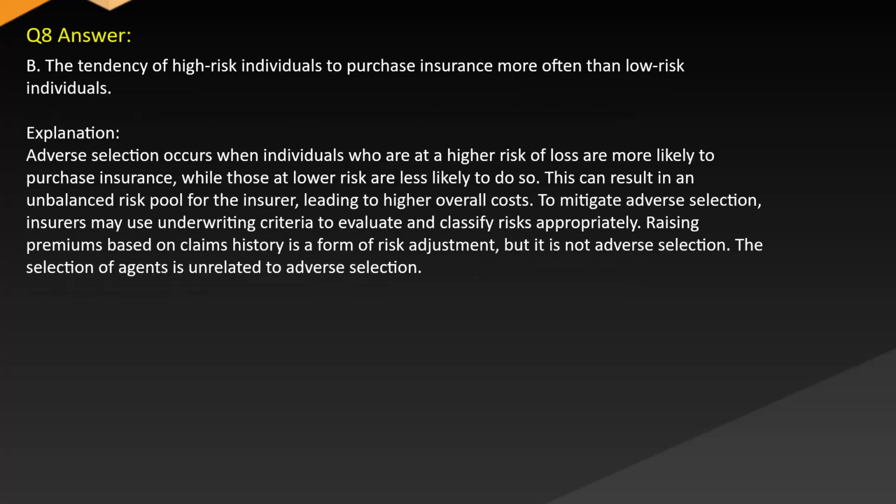Answer. B. The tendency of high-risk individuals to purchase insurance more often than low-risk individuals. Explanation. Adverse selection occurs when individuals who are at a higher risk of loss are more likely to purchase insurance, while those at low risk are less likely to do so. This can result in an unbalanced risk pool for the insurer, leading to higher overall costs. To mitigate adverse selection, insurers may use underwriting criteria to evaluate and classify risks appropriately. Raising premiums based on claims history is a form of risk adjustment, but it is not adverse selection. The selection of agents is unrelated to adverse selection.